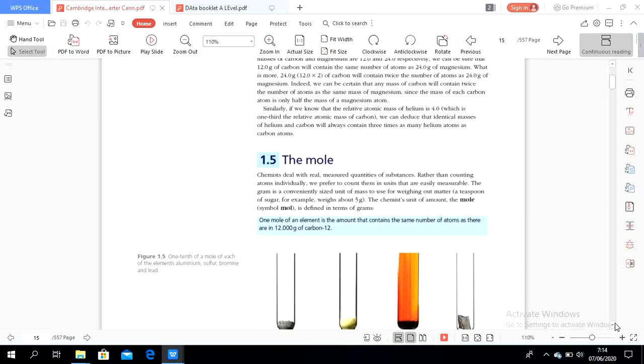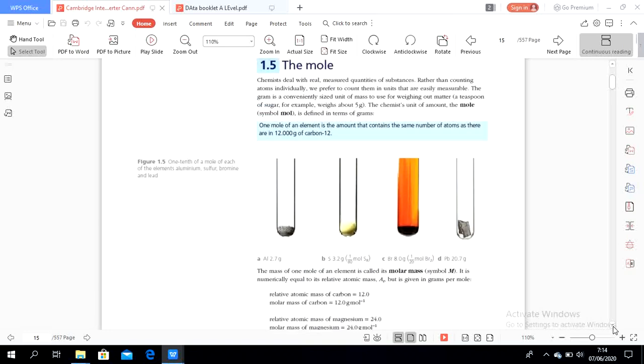Chemists use the amount, the mole, with the symbol mol, defined in terms of grams. 1 mole of an element is the amount that contains the same number of atoms as there are in 12 grams of carbon-12. So 1 mole of carbon contains 12 grams of carbon-12.